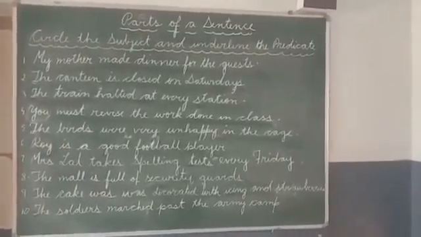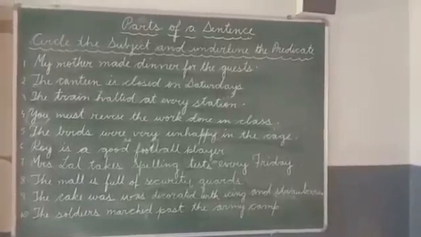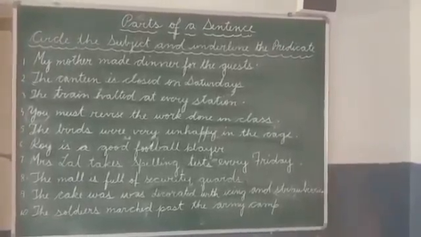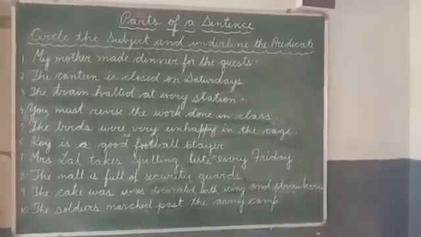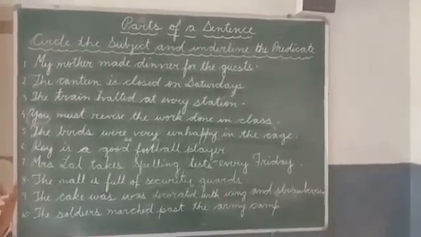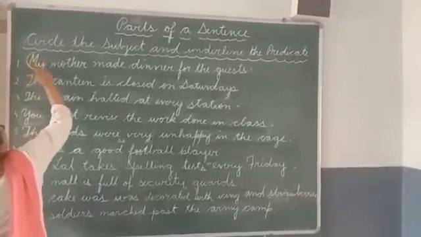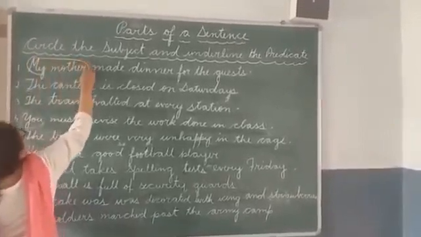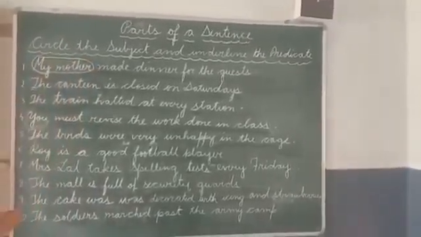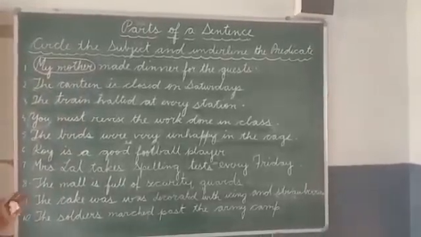Number 1, my mother made dinner for the guests. Here my mother is the subject because we are talking about my mother. So let's circle my mother. Made dinner for the guests is the predicate.